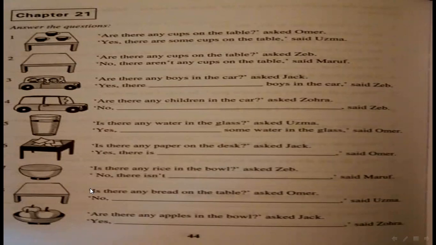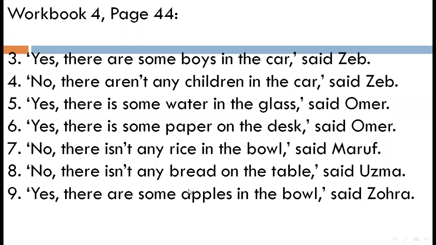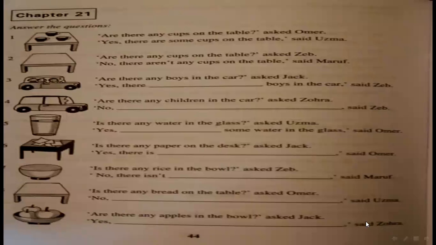Next is, "Is there any bread on the table?" asked Umar. "No, there is not any bread on the table," said Uzma. See, there is not any bread on the table.